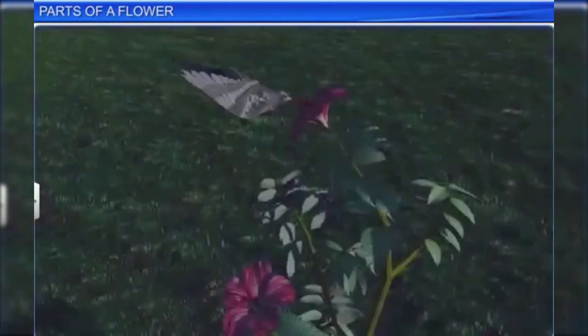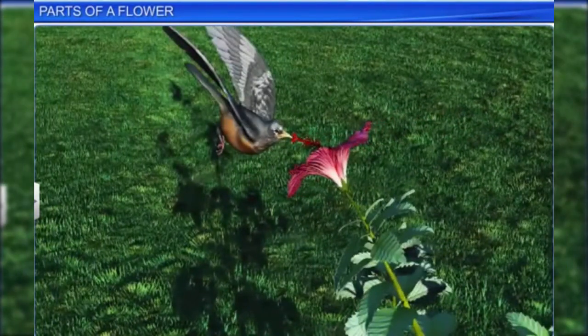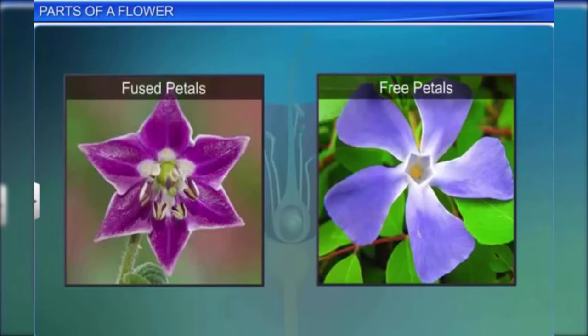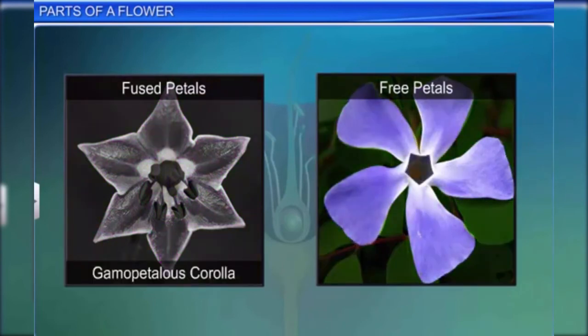The primary function of the corolla is to attract insects and birds for pollination. Like the calyx, the petals of the corolla can be either united or free. When united, the corolla is called gamopetalous, and when free, it is called polypetalous.